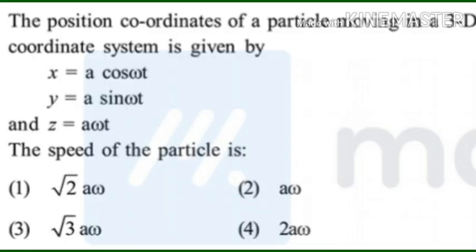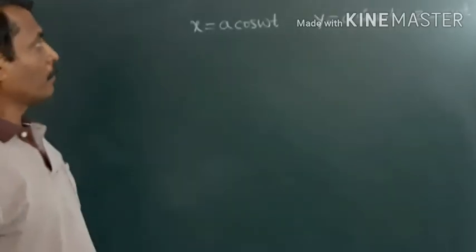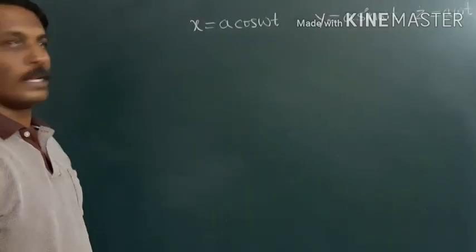The next question is, the position coordinates of a particle moving in a 3D coordinate system is given by x equal to a cos omega t, y equal to a sin omega t, and z equal to a omega t. The speed of the particle is, the options are: first one square root of a omega, second a omega, third square root of 3 a omega, fourth square root of 2 a omega.